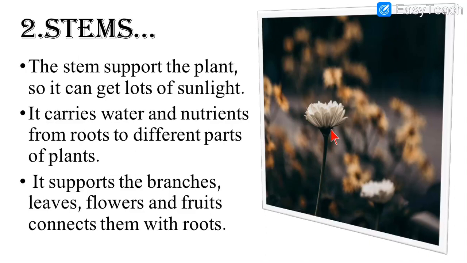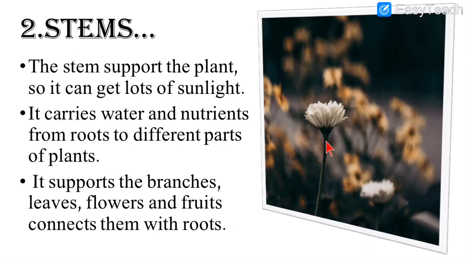If the stem is not there, the plants will not be able to grow, because the water, the nutrients, the food will not come from the roots to the other parts of the plant. So this stem has the work of circulating water and other things like nutrients to the different parts of the plants. Then what is given number 3? It supports the branches, leaves, flowers, fruits, connects with the roots.